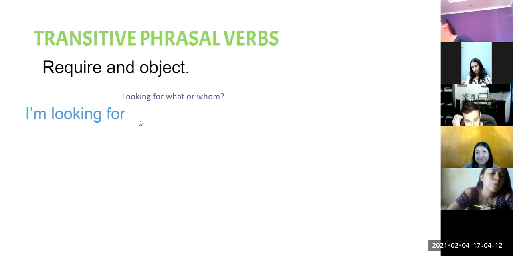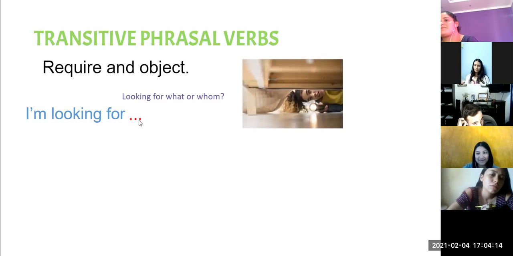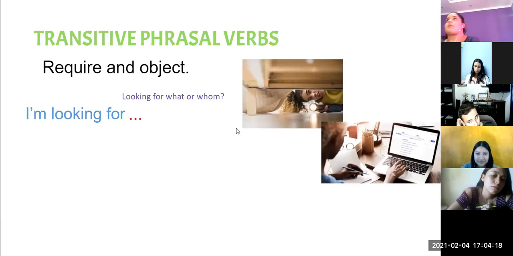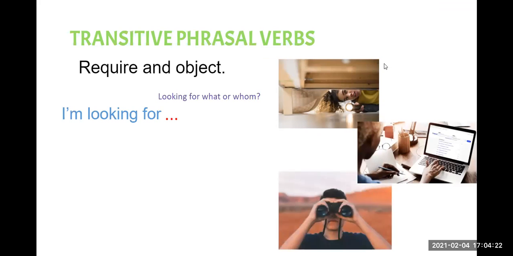So we need something. It can be looking for your keys, looking for a job. It can be looking for an animal or for a place. So the sentence is incomplete in this situation.